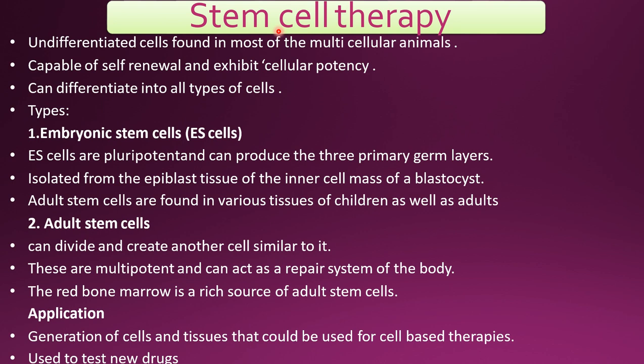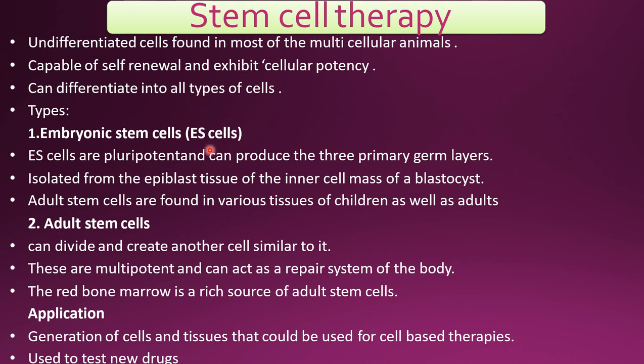If you place human stem cells in the pancreas, they can develop into pancreatic beta cells or alpha cells. If you place them in damaged liver, the damaged liver cells are removed and the new stem cells can develop into liver cells or hepatic cells. So this is called stem cell therapy. There are two types of stem cells: one is embryonic stem cells, another is adult stem cells.